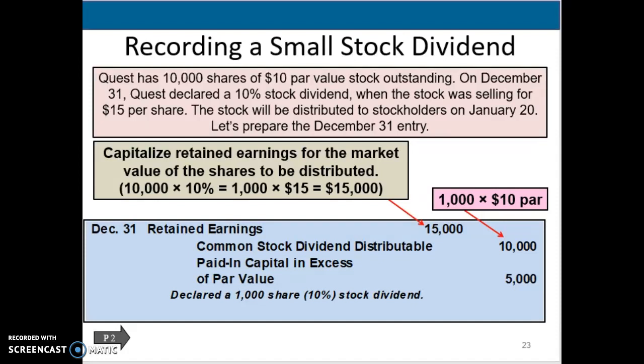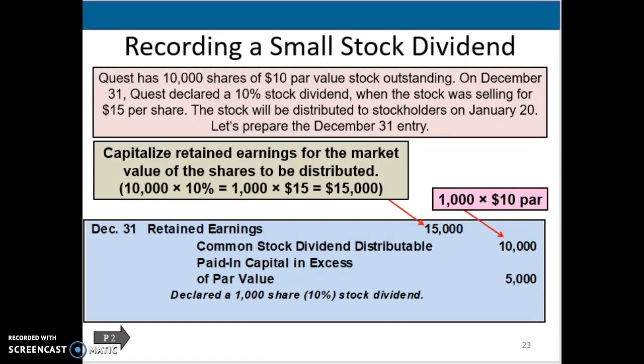The par value comes out of the common stock dividend distributable. So that's our liability. We have common stock dividend distributable for 1,000 shares times the par value of $10, or $10,000. And then we have paid in capital in excess of par value. The difference between that $15 and $10 is $5 per share times 1,000 shares, which gives us that $5,000. So that's our small stock dividend.